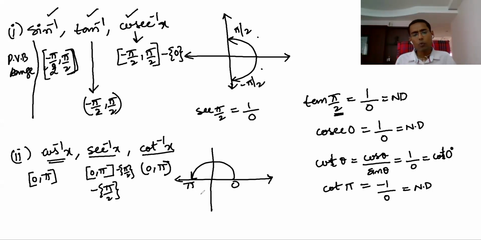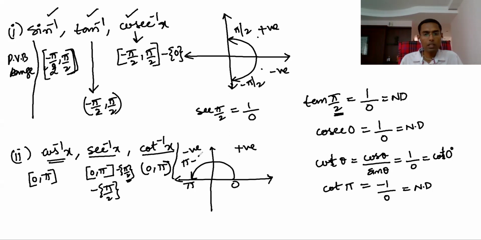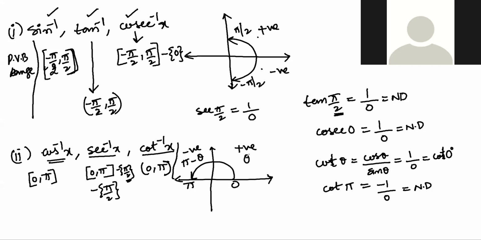But otherwise, wherever it is defined, you need not worry about these things. Finally, the conclusion is: sine inverse, tan inverse, cosecant inverse, this one category, its output will come in the first quadrant if it is positive, and in the fourth quadrant if it is negative. Now the cos inverse category is cos inverse, secant inverse, cot inverse, and its principal value output will come in the first quadrant if it is positive, and in the second quadrant if it is negative. Second quadrant means pi minus theta, right? Here directly theta, there pi minus theta.